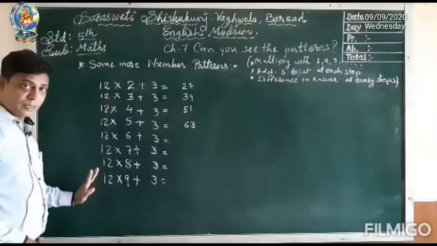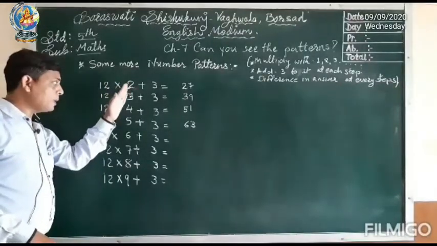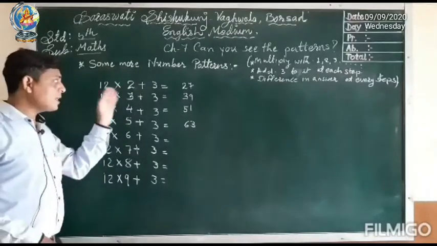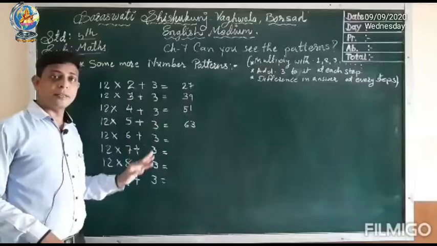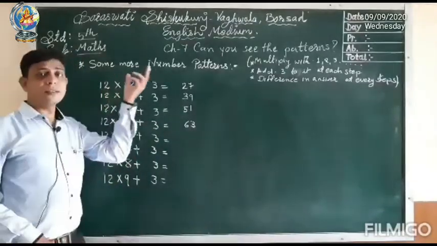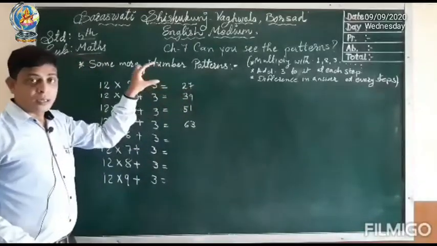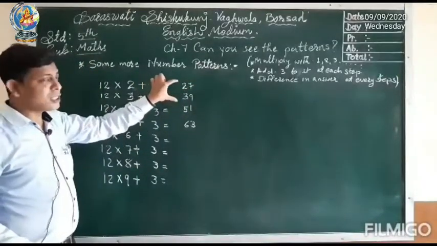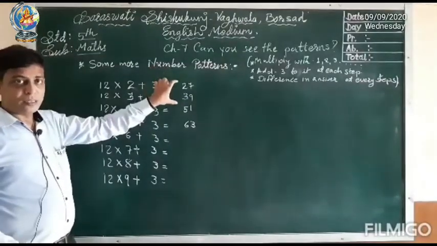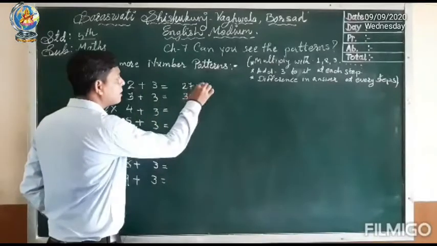Once again, you have to take any number. Here I have taken the number 12. With that number we have to multiply 2, 3, 4, 5 and it goes on. In the same step we have to add 3 every time in every step. Whenever you get the answer, you have to find the difference between two numbers.